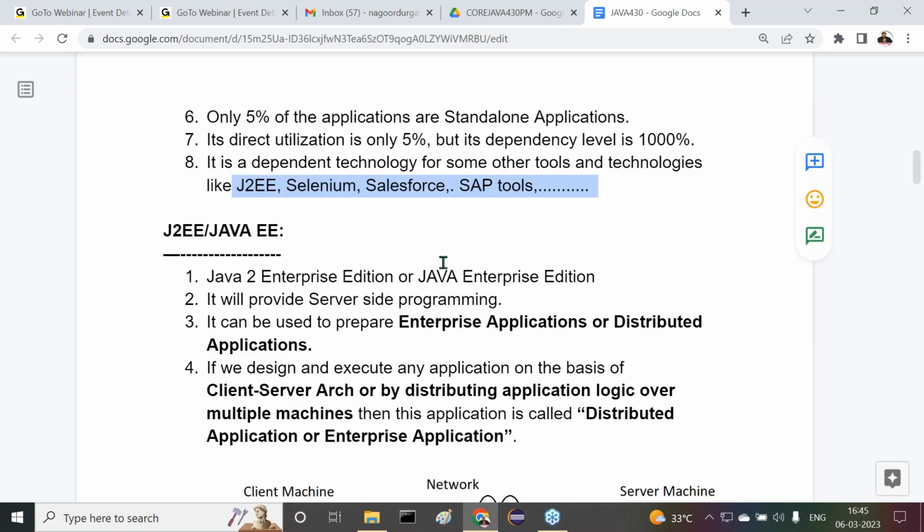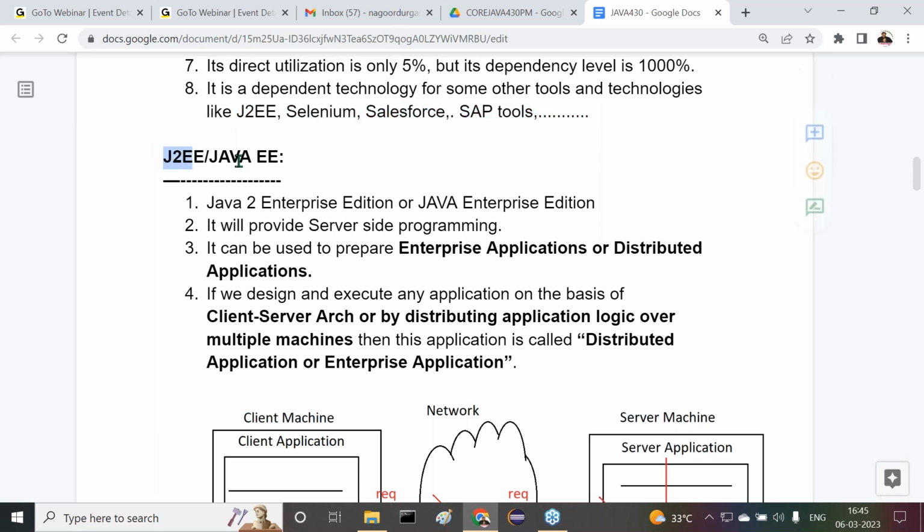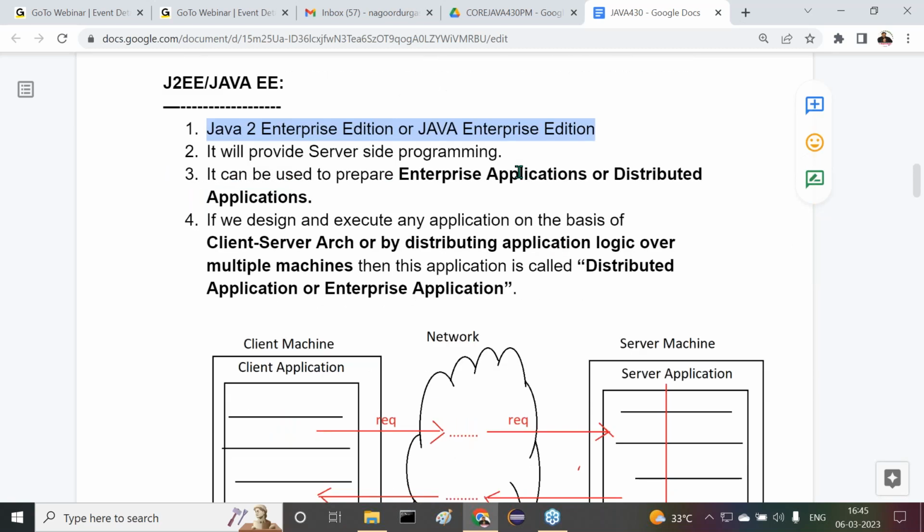All right. So next one is J2EE or Java EE. If you observe, the second part inside the Java programming language, Java 2 Enterprise Edition or Java Enterprise Edition, it will provide only server-side programming. By using server-side programming, we are able to prepare distributed applications or enterprise applications.